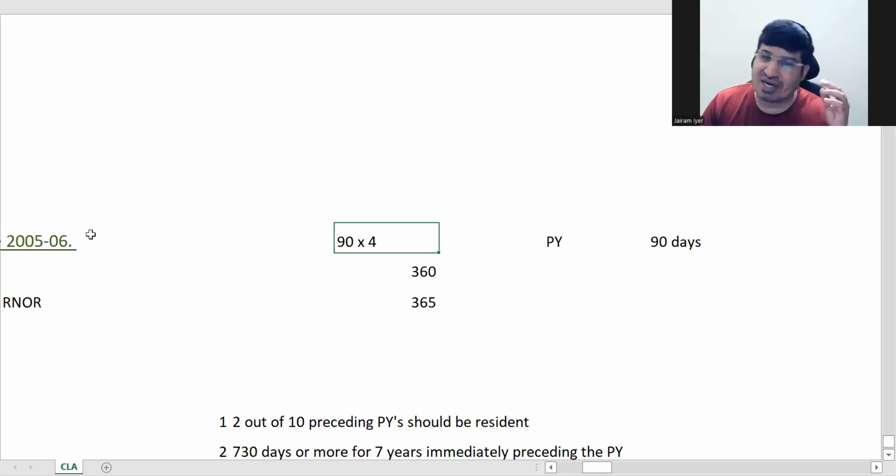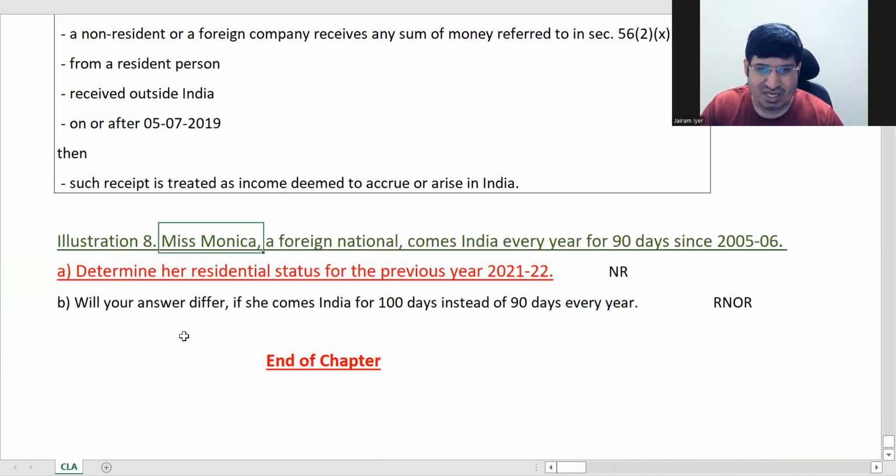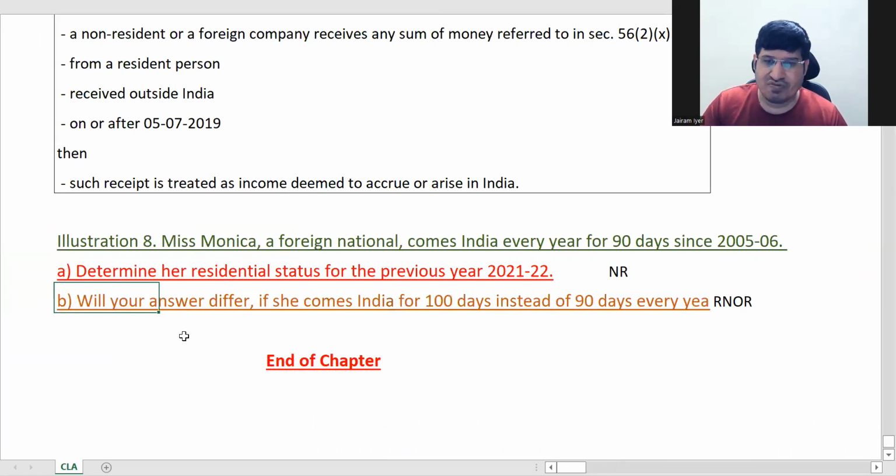Clear? Any question? Why non-resident? Understood? Okay, so the next point they have asked: will your answer differ if she comes to India for 100 days instead of 90 days?